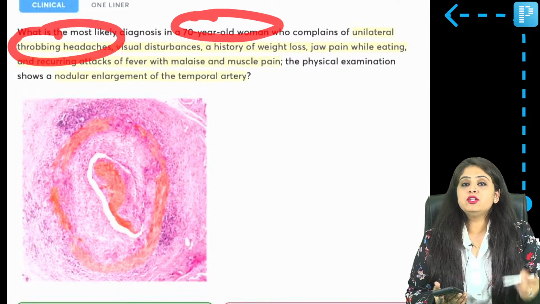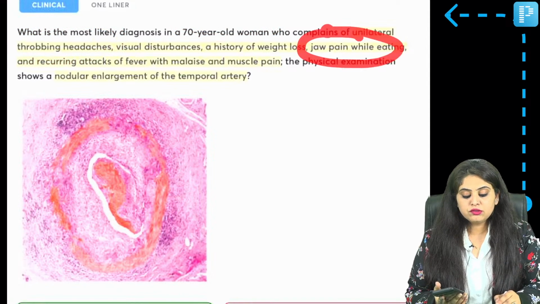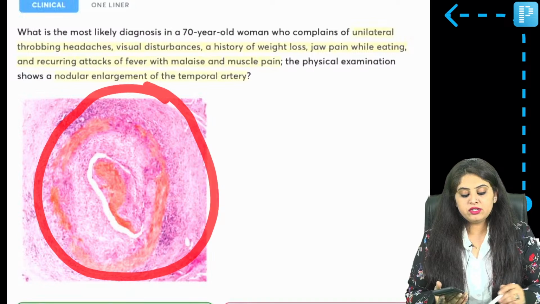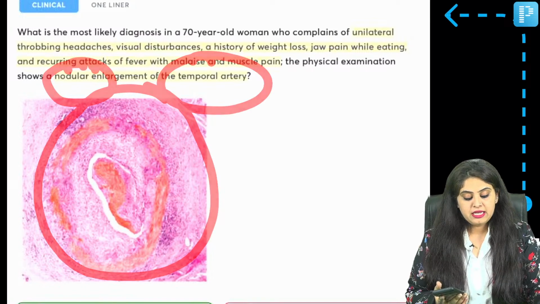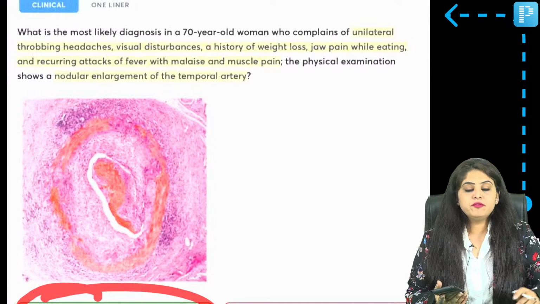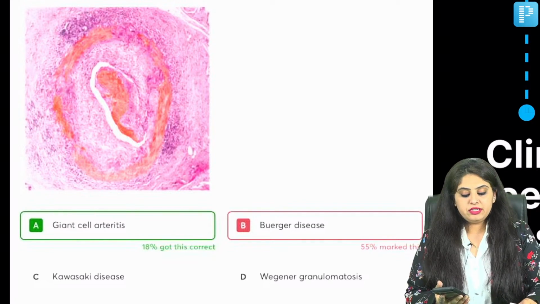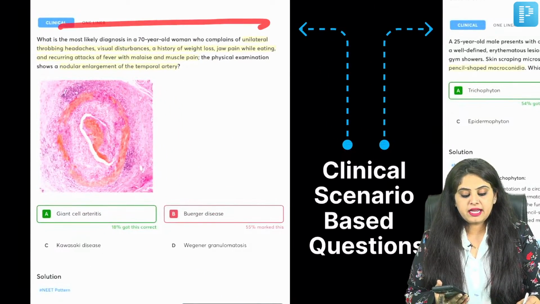A 70-year-old woman who's having unilateral throbbing headache, who's also having jaw claudication or jaw pain, and this kind of a blood vessel etiology with a nodular enlargement of temporal artery. What are you thinking of? You're obviously thinking of giant cell arteritis. Is that enough to know? Not really. So what we've done is, this is one kind of, can you see what we've done?